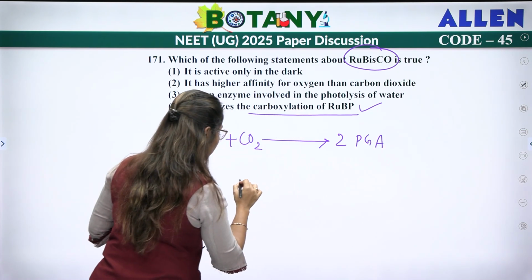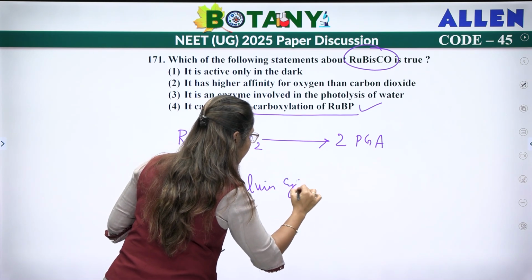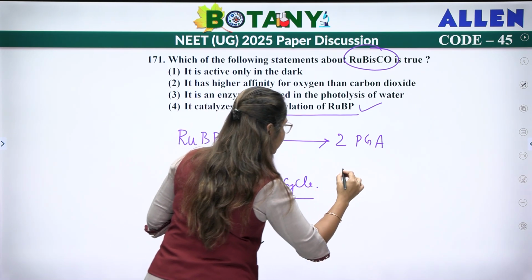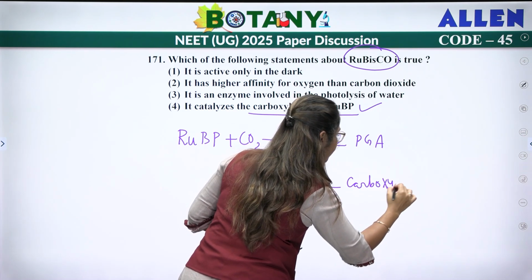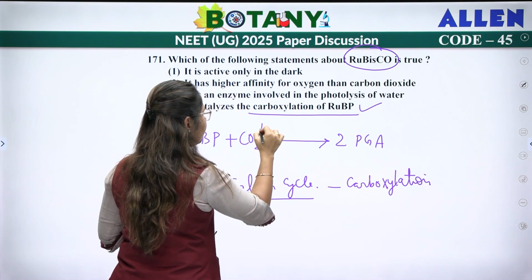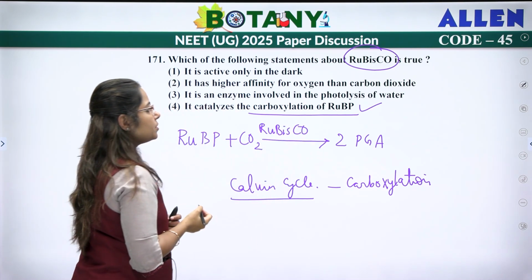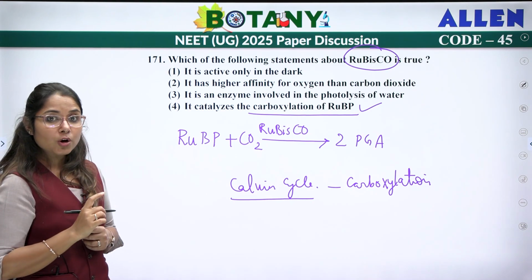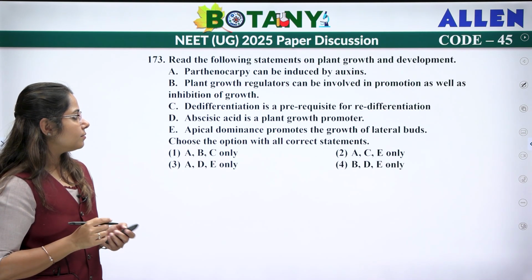This occurs in the first step of your Calvin cycle, which is called carboxylation. And for this carboxylation step, we require the enzyme called Rubisco. So Rubisco helps in carboxylation of RuBP, right?